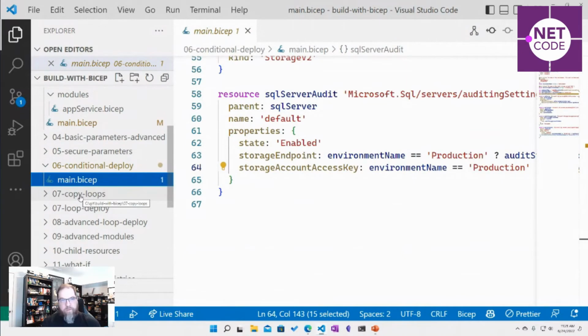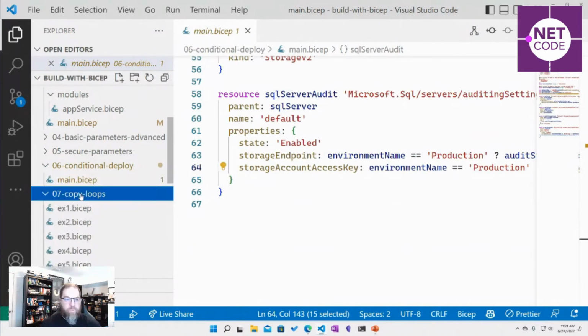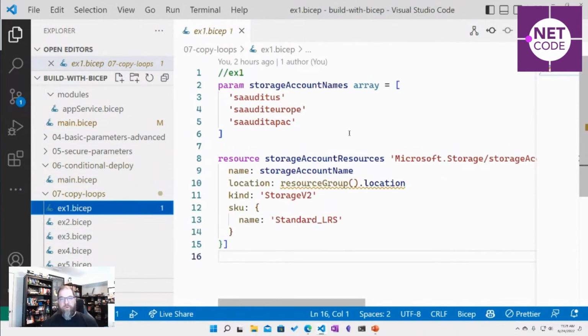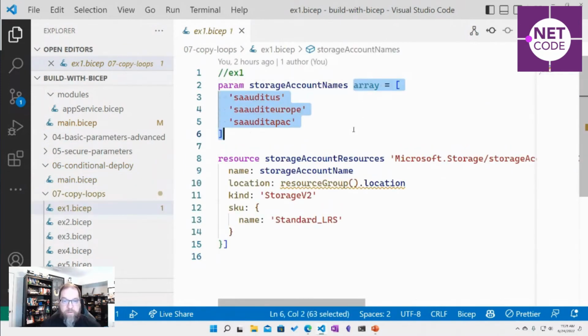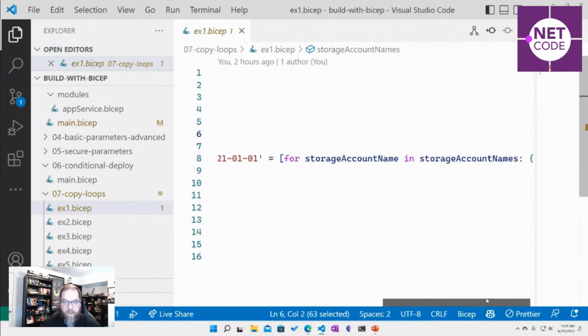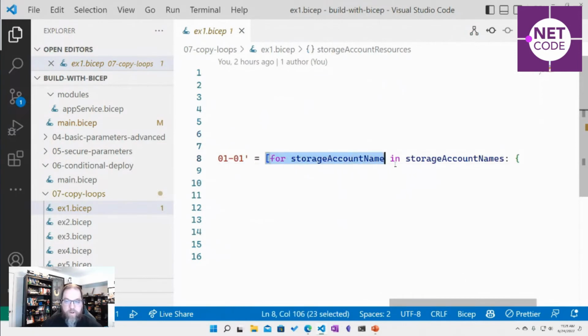So we could do modules, we could do parameters. What about loops where we want to make multiple networks, multiple resource groups? Well, we can define arrays. They could be parameters, they can be variables. And what we can do is a very common syntax. We can do our for loop, our for in.